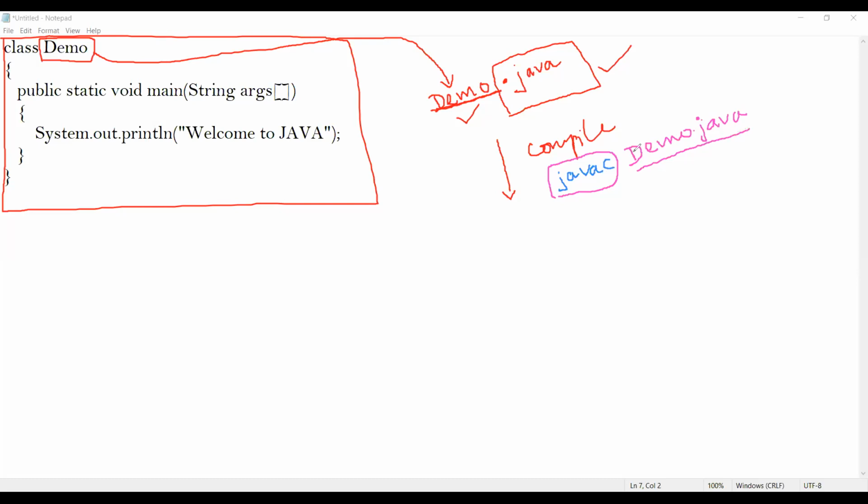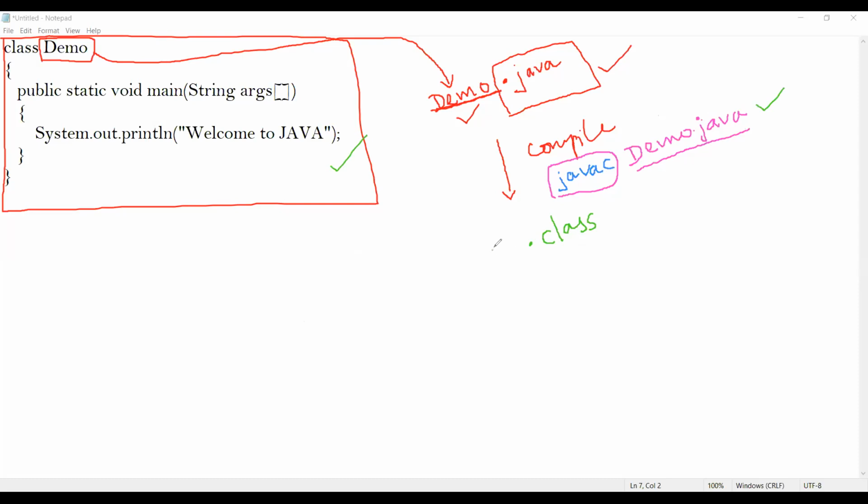So once I compile this program, what's going to happen? I'm going to get a .class file once I compile this program successfully. In other words, if there are no errors in this code, it gives a file called a .class file. If I compile this program successfully, I'll be getting a .class file.